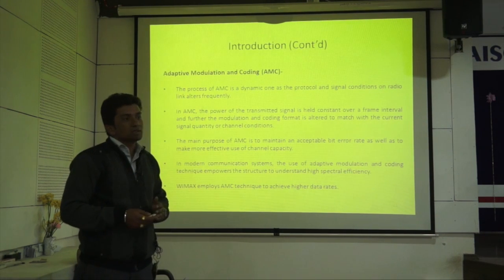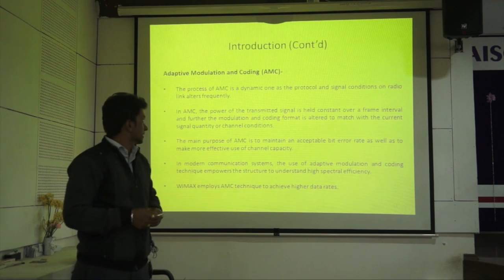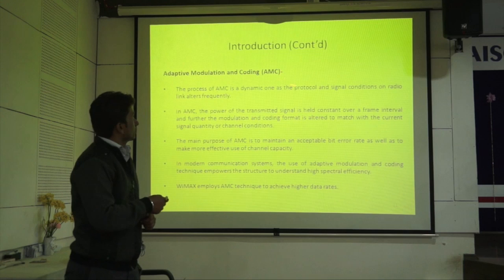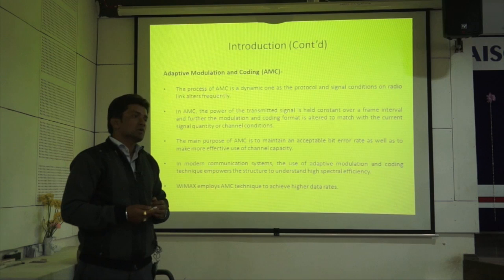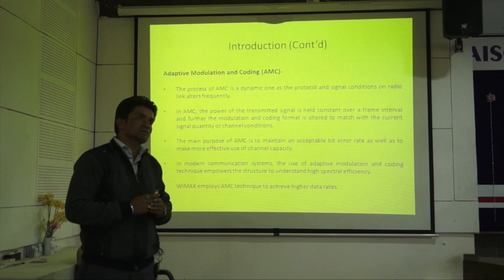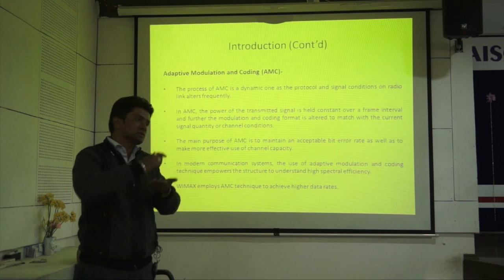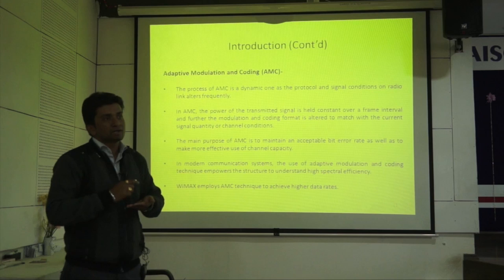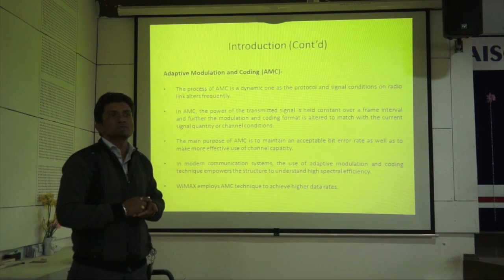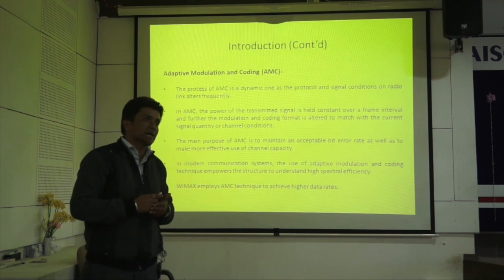But here we are using radio channels as multiple numbers, so we are transmitting the data by multiple radio channels. So what exactly happens in AMC? First of all, we look at the exact SNR value of that particular channel, and depending upon the SNR value, we decide which modulation technique to use. For example, if the SNR value is very low, we will use a lower modulation technique like BPSK or QPSK. If the SNR value is very high, then we will use a higher level modulation technique than QPSK and BPSK, that is 32 QAM and 64 QAM.